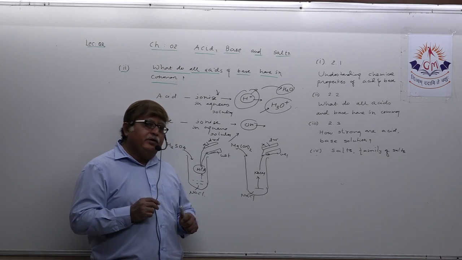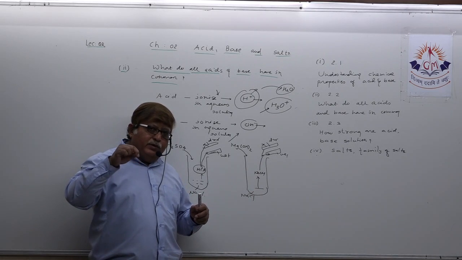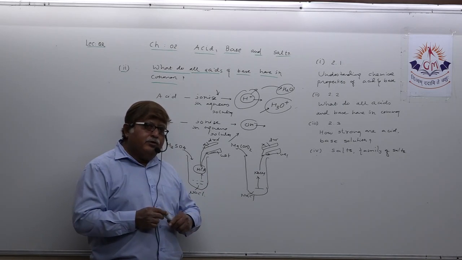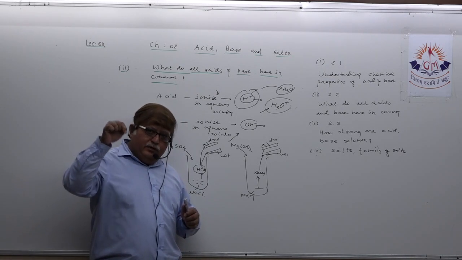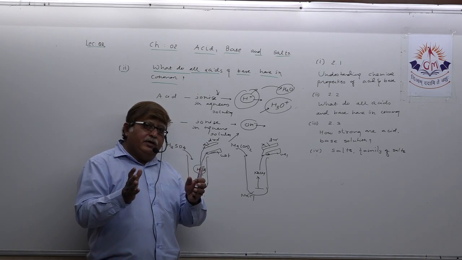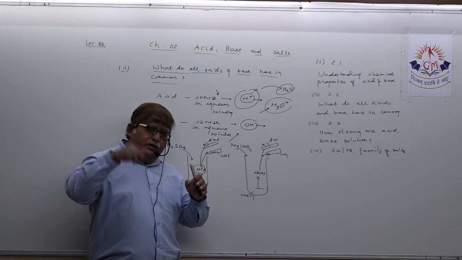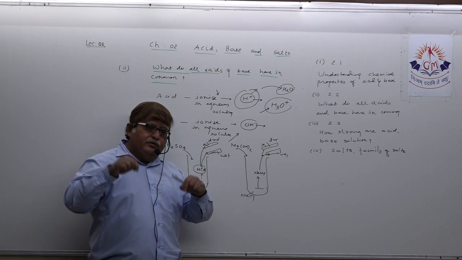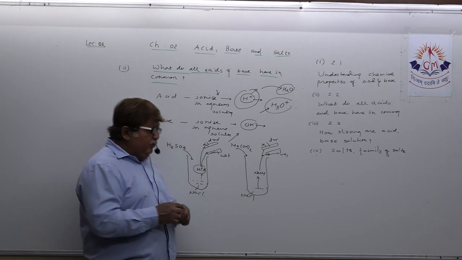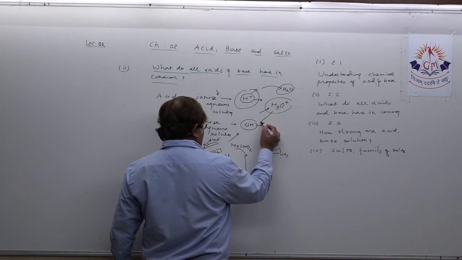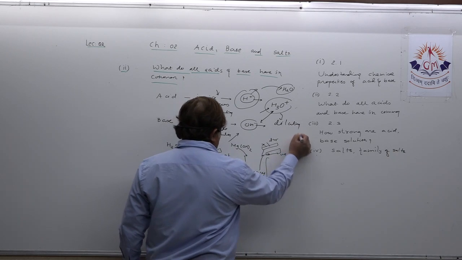And remember one thing: when you add acid drop by drop into a large amount of water, what is going to happen? The acid, when dissolved in water, and the base, when dissolved in water, they ionize and disintegrate, so as you add more and more acid and base in water, the solution becomes diluted. That means the concentration of these two ions decreases during the process of dilution, as you all know.